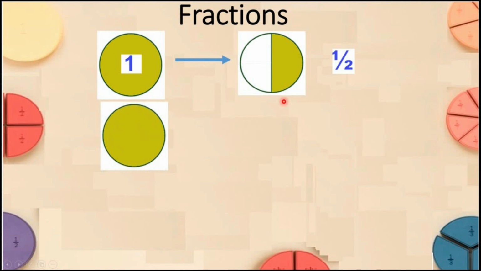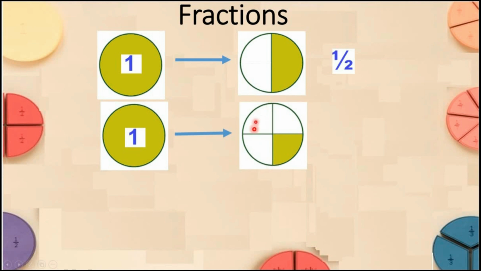Look at another circle. Yes, this is another whole circle that indicates 1. When we divide this whole circle into four equal parts, each part of a whole circle is called 1/4.